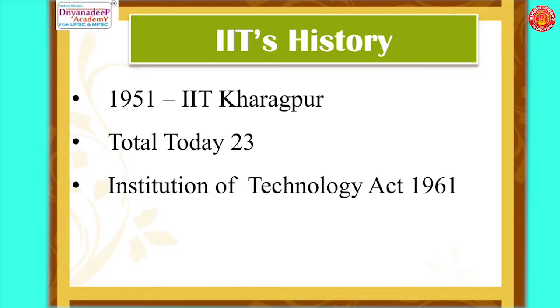Let's move to the next slide, which is talking about the history of IITs. You need to know that the first IIT was established in the year 1951, and it was IIT Kharagpur. Today, the number of IITs is 23, which stand in the length and breadth of the country. The IITs are governed by the Institutes of Technology Act of 1961, which declares them to be institutes of national importance. IITs are autonomous public institutes of higher education. Since 1951 till date, they have expanded significantly, and after 2008, the expansion has been faster.